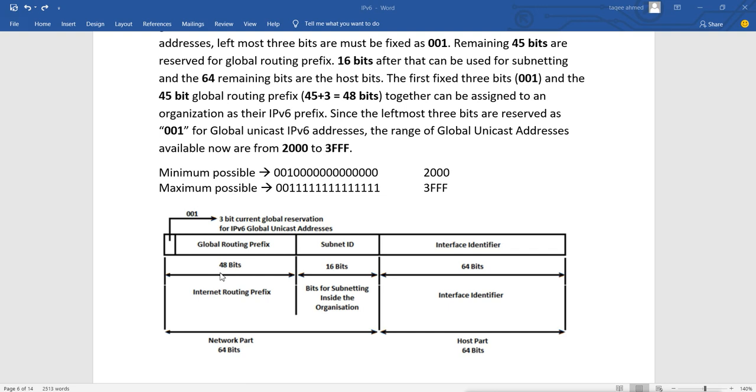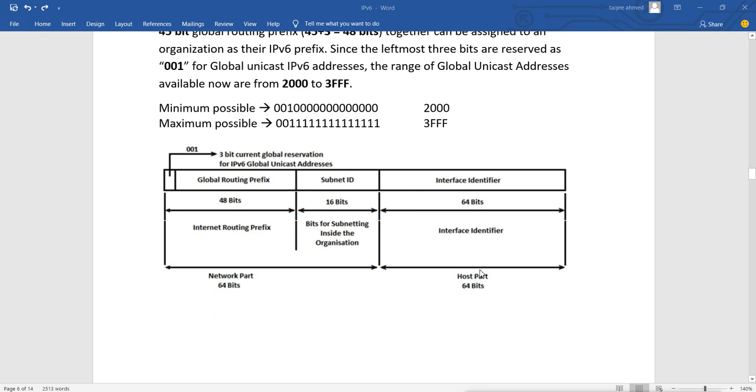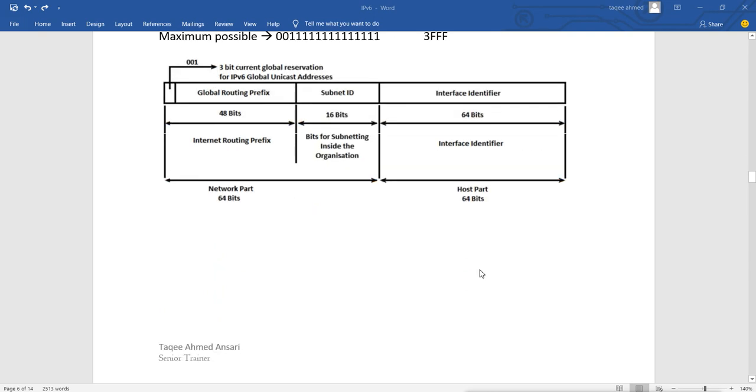Then within the organization it is unique by these 16 bits for the subnet, and within a subnet every host gets a different IP address using these 64 bits. So it is a very large space of addresses. And this is global unicast, which is like IPv4 public addresses, which is routable.